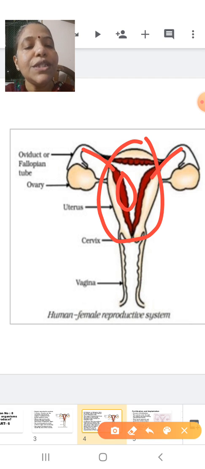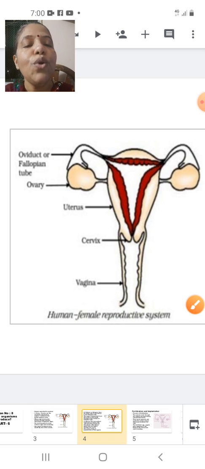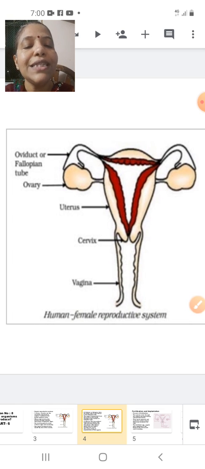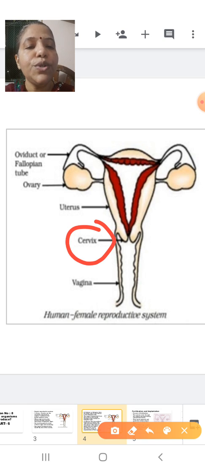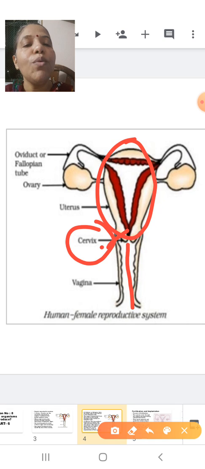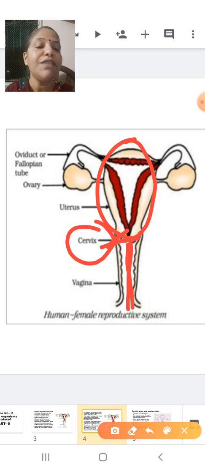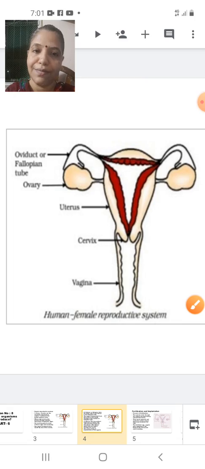You can see here, students, this is the uterus. This lower part of the uterus is called the cervix, and the cervix opens into a canal which is called the vagina. Okay, so this triangular part is the uterus. The lowermost part of the uterus is called the cervix. The cervix is opening to the outside by means of the vagina. How the vagina is functional, that we will see in the next slide. So what is the cervix? The lowermost end of the uterus is called the cervix.